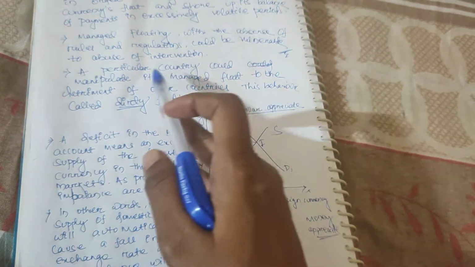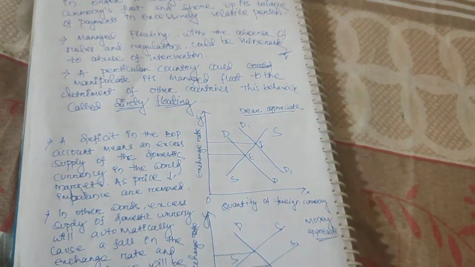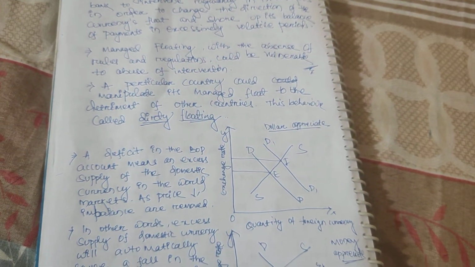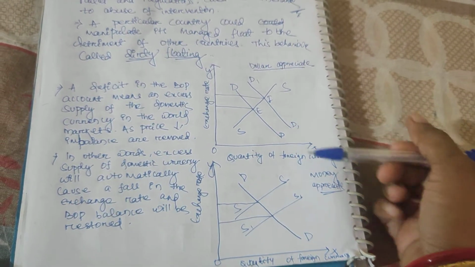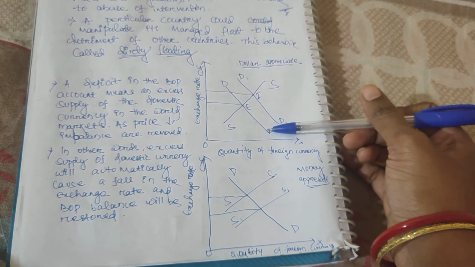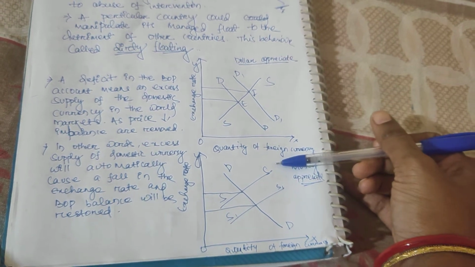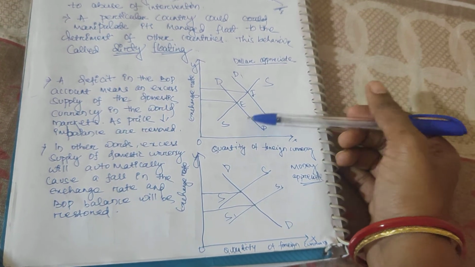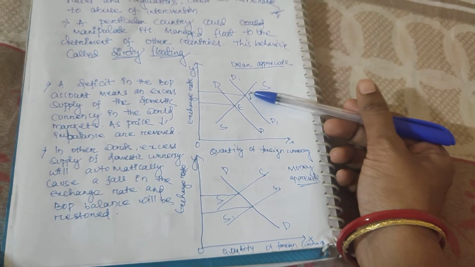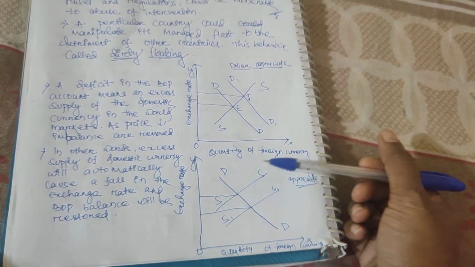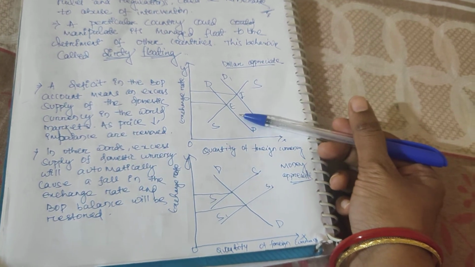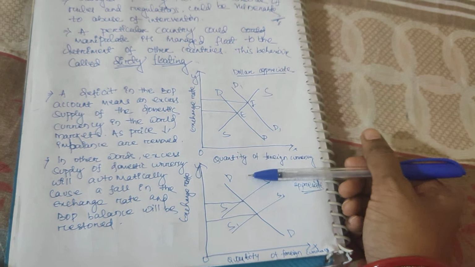This behavior of these particular countries is known as dirty floating. To avoid that dirty floating, we have the managed floating exchange rate. Clear? This is the picture where we show the flexible exchange rate. Flexible exchange rate is nothing but it's showing appreciation and depreciation of money. Obviously, if we are calculating both the US dollar and Indian rupees, if the Indian rupee appreciates then the US dollar will depreciate. US dollar will depreciate means Indian money will appreciate. That only they told in this picture.